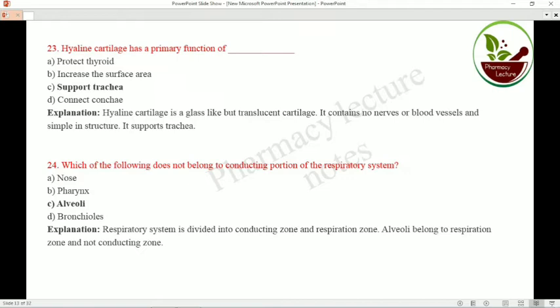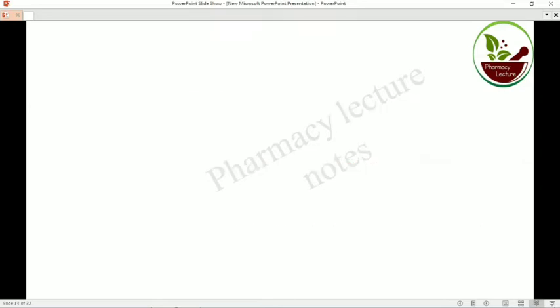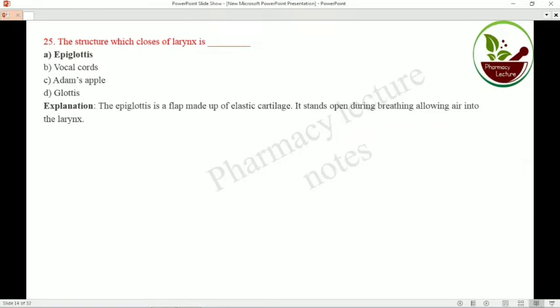That means it cannot contract. The respiratory tract has one part, the conducting zone, and another, the respiratory zone. Where the gases are exchanged comes under the respiratory zone. The nose, pharynx, larynx, trachea and bronchi, up to this, come under the conducting zone. So alveoli belong to the respiratory zone. The structure which closes the larynx is called the epiglottis.